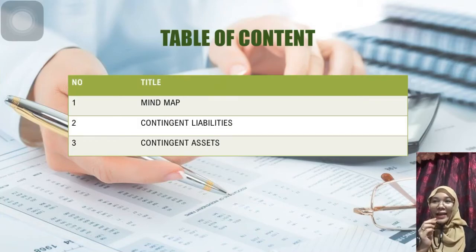Okay, the first slide is the table of contents. First, we will talk about the mind map. Second, contingent liabilities, and third, contingent assets. Okay, now I will pass this presentation to my friend, Amelia.